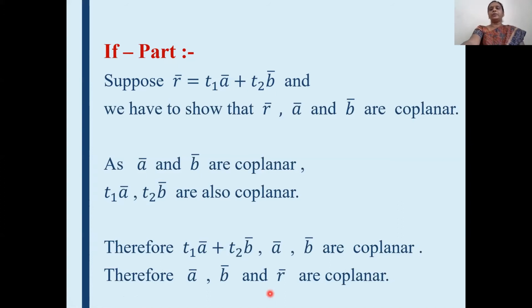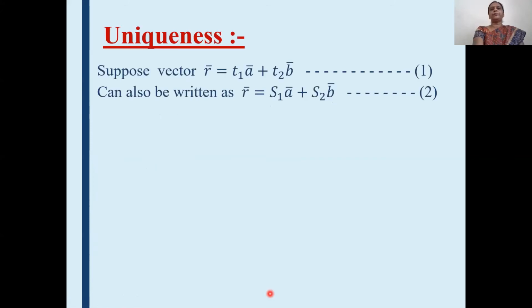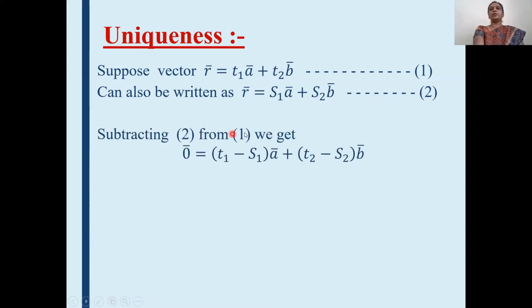Okay, then we will prove the uniqueness. For uniqueness, suppose that we consider R bar is equal to T1 A bar plus T2 B bar, and assume that there exist other scalars S1 and S2 satisfying the equation R bar is equal to S1 A bar plus S2 B bar, and treat this as equation 2. Suppose this equation is 1 and this equation is 2. Then you subtract equation 2 from 1. Subtracting 2 from 1, both left hand sides have R, therefore this will be 0 bar. And subtracting 2 from 1, we will get T1 minus S1 times A bar plus T2 minus S2 times B bar. And what is this?